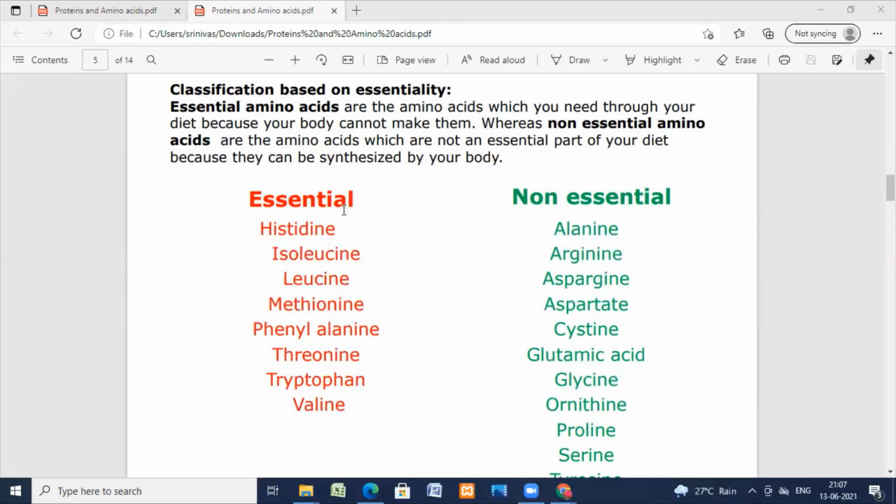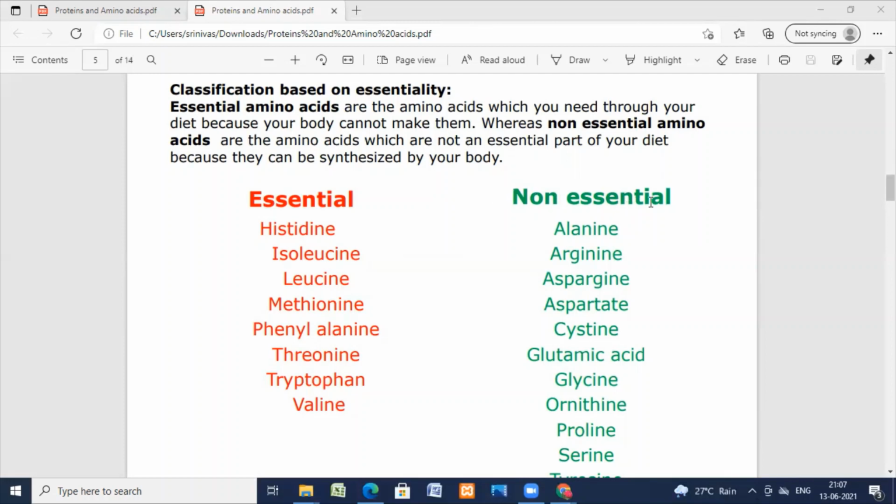You have 10 essential amino acids: histidine, isoleucine, leucine, methionine, phenylalanine, tryptophan, valine, lysine, arginine. Okay, these are the examples. Lysine and arginine are not indicated here in some lists, though they are essential amino acids. In total, 10 essential amino acids are there, which are required along with the diet.